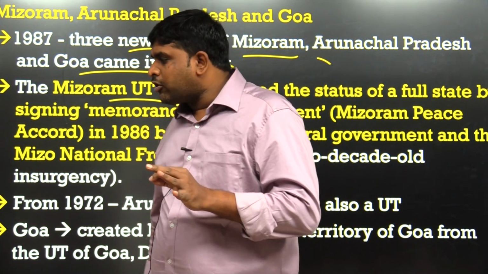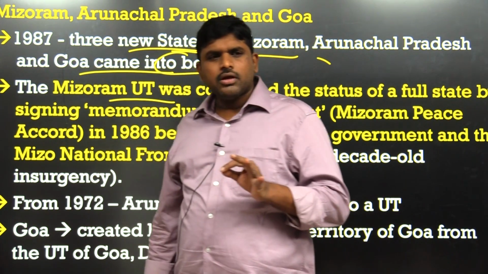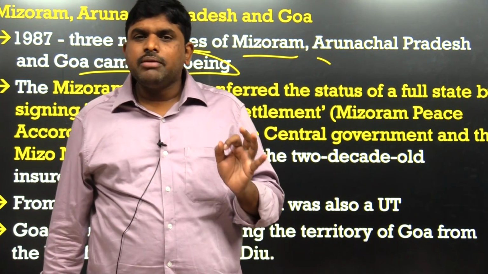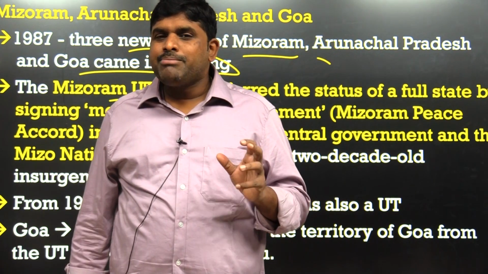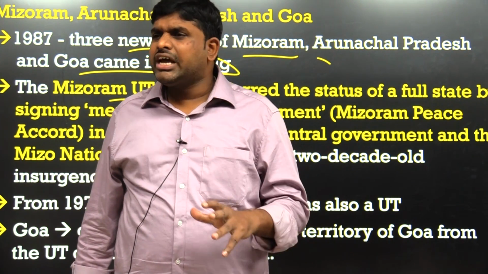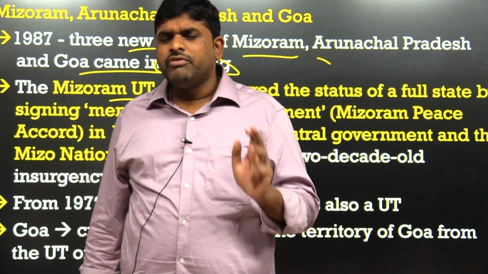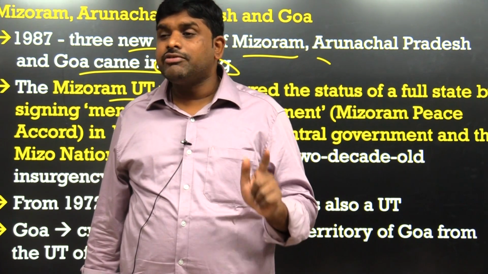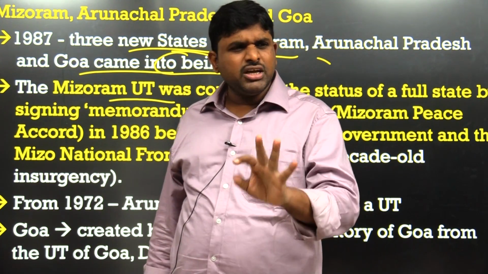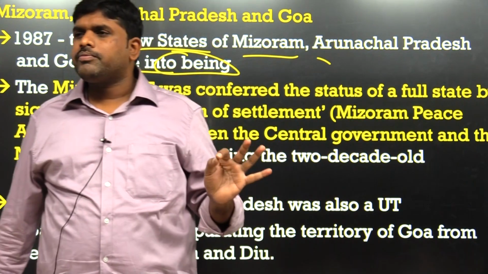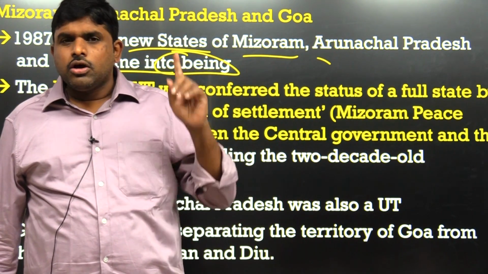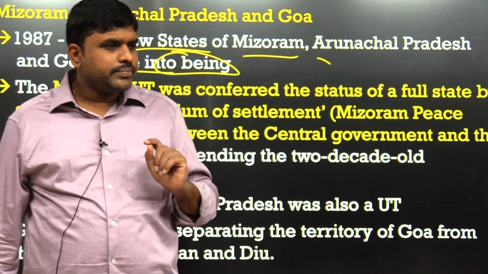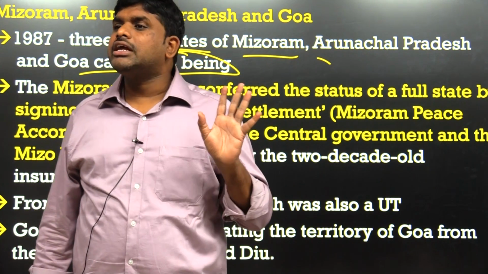Why am I specifically talking about Mizoram? Because from the time Mizoram became part of India, it was very aggressive, from 1947 to 57 to 67 to 77 to 87, 40 years, huge law and order problem. More than Kashmir, more than Khalistan. It was a very big headache for the central government.